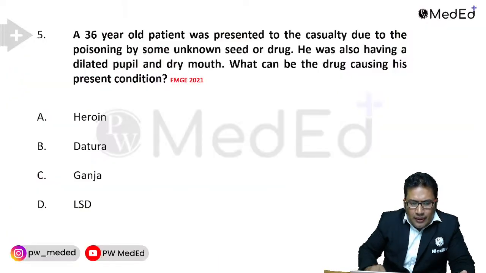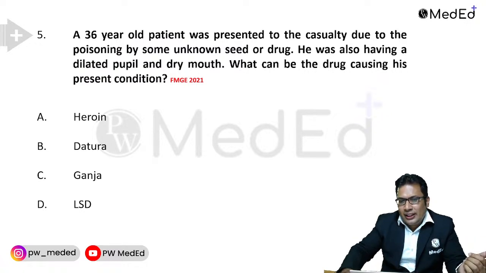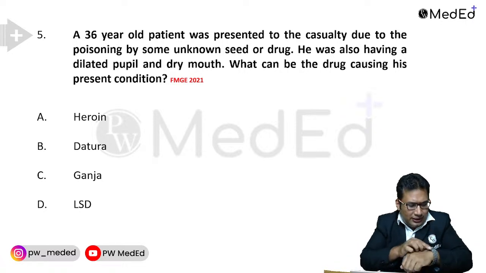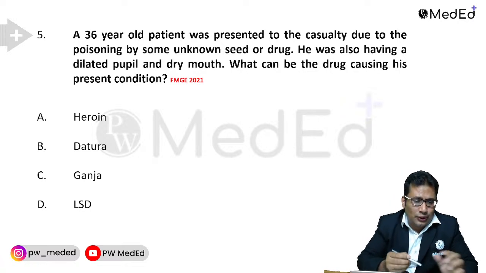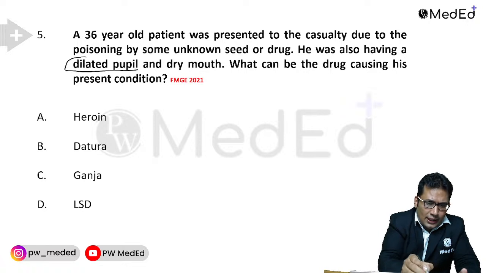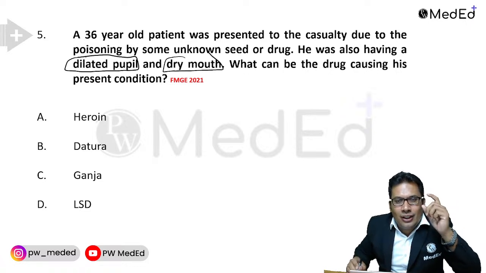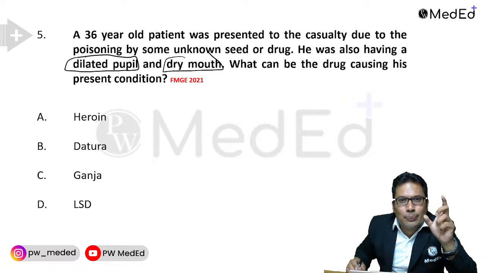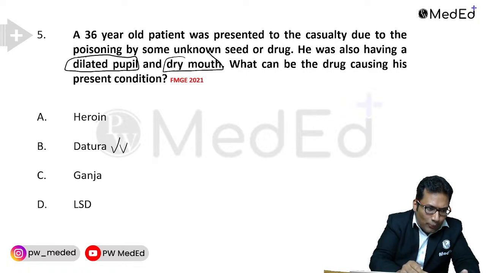Next, question number 5. A 36-year-old patient presented to casualty due to poisoning with some unknown seed or drug. The patient has dilated pupil and dry mouth. My dear student, in forensic medicine, dilated pupil means datura poison. Dilated pupil and dry mouth, the 9D manifestation. So the question is asked about datura. What is the answer? The answer is datura poison, correct answer.